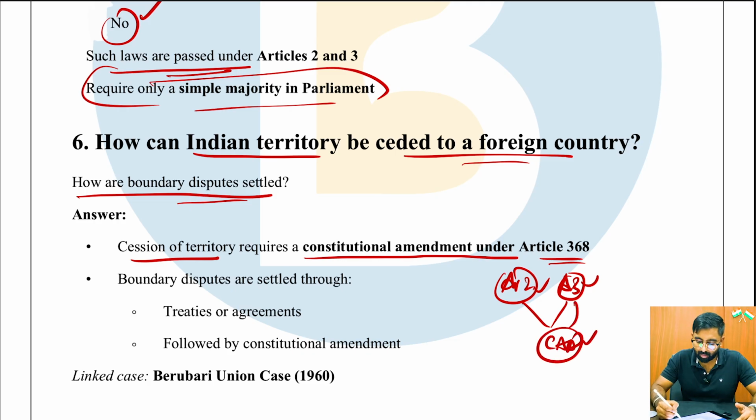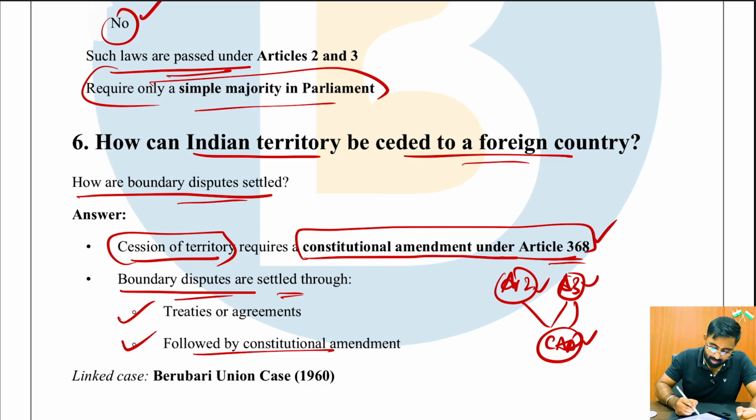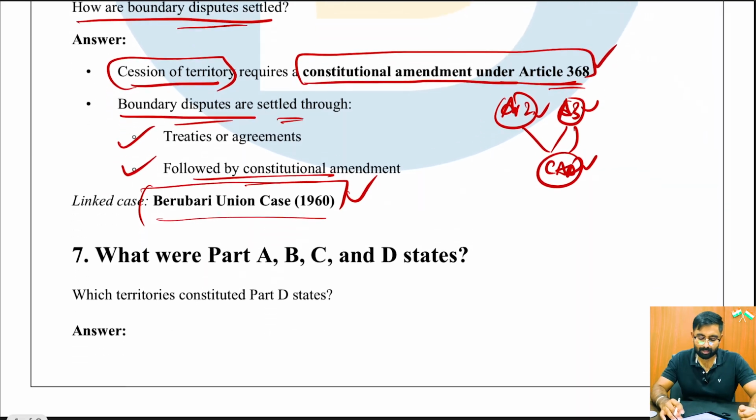Because here we are not trying to secede any particular territory out of the country, right? On the other hand, if a territory has to be seceded out of the Indian Union, then a constitutional amendment act under Article 368 is very important. However, certain boundary disputes are settled through treaties or agreements, followed by a constitutional amendment if and when required. Well, the famous case with respect to this is your Berubari Union case 1960.